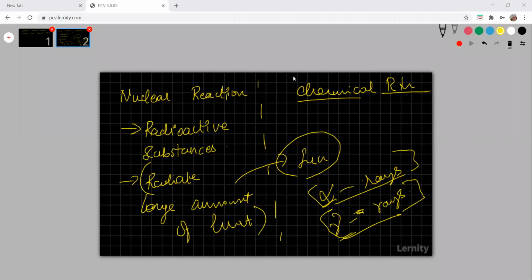It creates a shadow because sunlight cannot pass through your body. But gamma rays or alpha rays are not like that. They can penetrate through your body. They are highly penetrating. You understand what I'm trying to say? So these kinds of rays are emitted during the nuclear reaction, so it is highly dangerous to the human body or other living organisms. Clear? That's why they use it to kill the cancer cells.